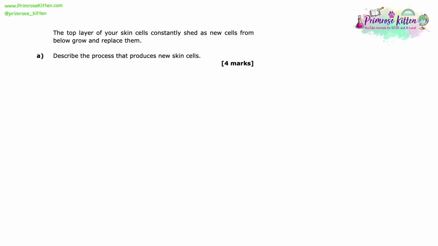The top layer of your skin cells constantly shed as new cells from below grow and replace them. Describe the process that produces new skin cells. So this is a describe, and it's describe the process. So it wants the steps in the right order, and that order can sometimes be really important. So we want to make sure we can plan our answers so we're not going to get muddled up at any point. And obviously it's giving us some context about new skin cells replacing old skin cells.